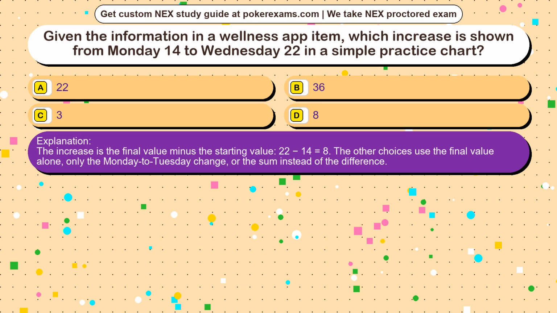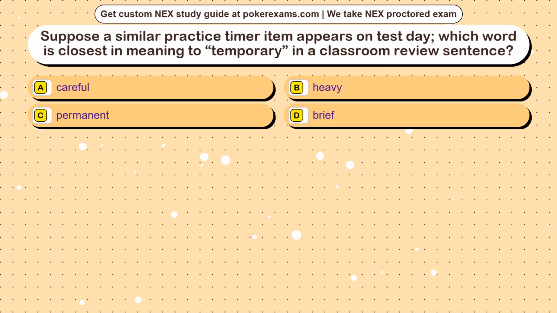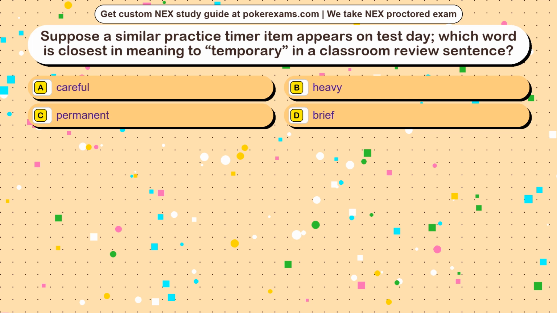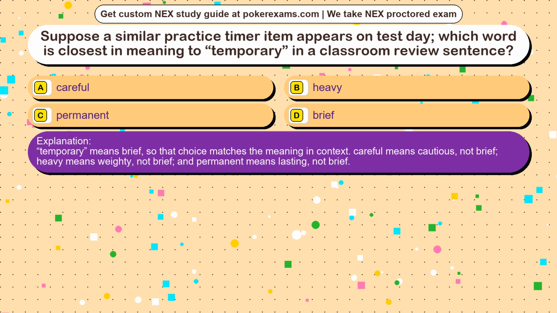Question 7. Suppose a similar practice timer item appears on test day. Which word is closest in meaning to temporary in a classroom review sentence? Option A, careful. Option B, heavy. Option C, permanent. Option D, brief. The correct answer is option. Temporary means brief, so that choice matches the meaning in context. Careful means cautious, not brief. Heavy means weighty, not brief. And permanent means lasting, not brief.